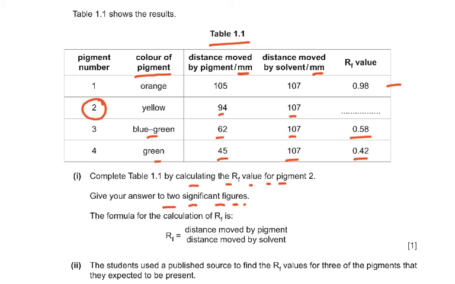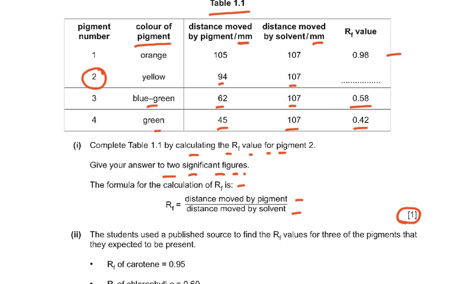The formula for the calculation is distance moved by the pigment over distance moved by the solvent, and this is 1 mark. Then the simple maths was 94 divided by 107. You see, this is the pigment, and this is the solvent, and this gave you 0.88.